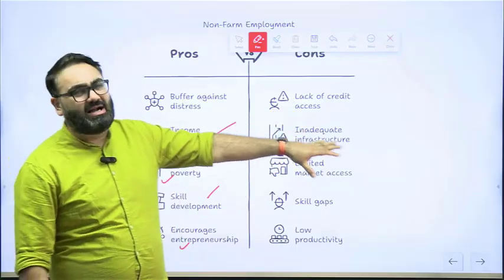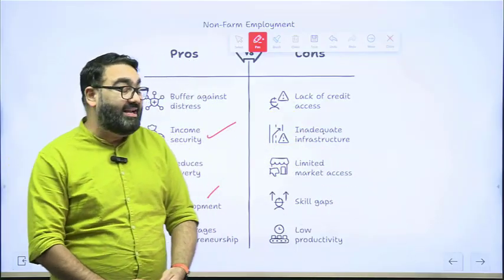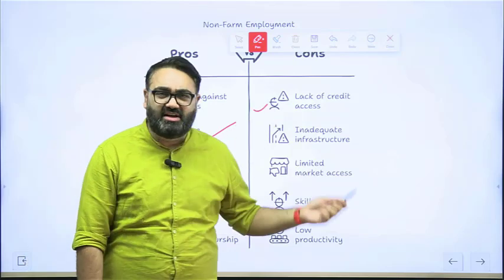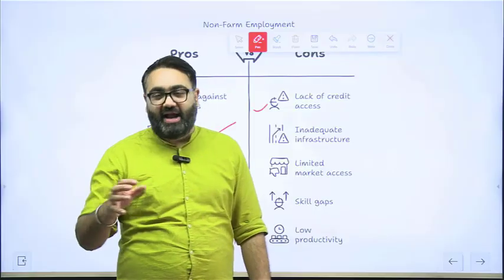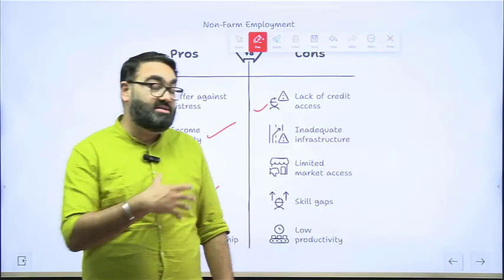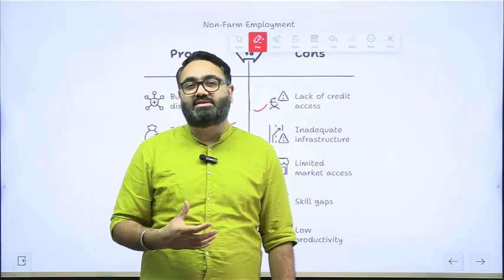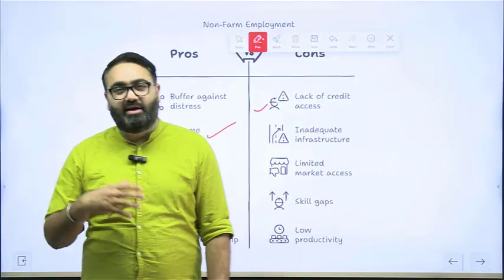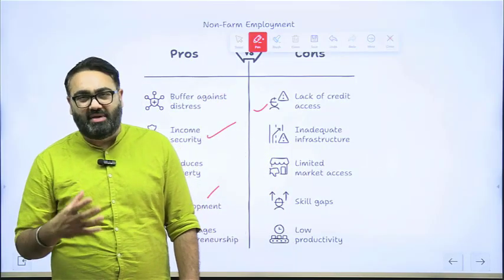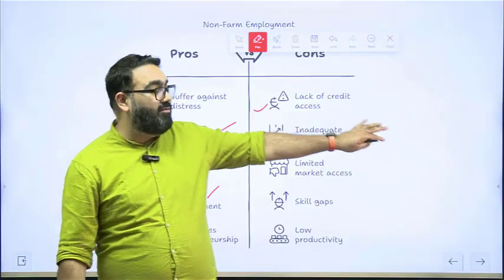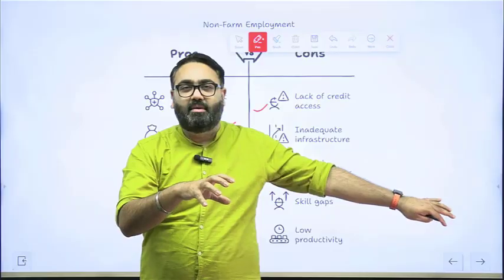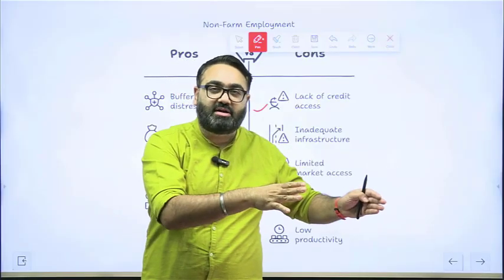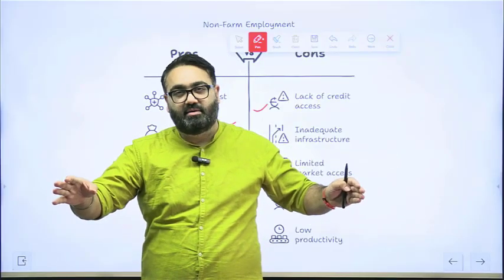On the other hand, there are some cons attached to it. It's not that easy to get access to loans, as we discussed. It's still easier now to get access for agriculture loans. The government has done a lot about it. We discussed in the beginning of this chapter. Agriculture credit, loans for farming, etc. have now become easier. But with these kind of alternate employment opportunities, there is still a big gap between the demand for the credit and the availability of the credit.